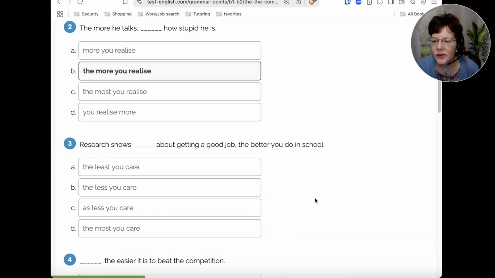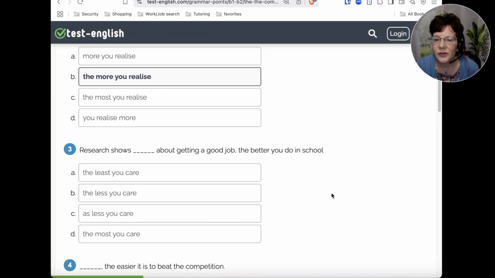All right, number 3: research shows the least you care, the less you care, as less you care, or the most you care about getting a good job, the better you do in school.